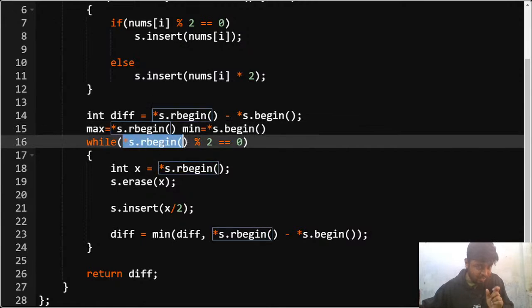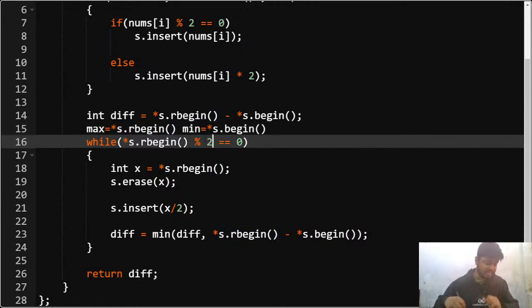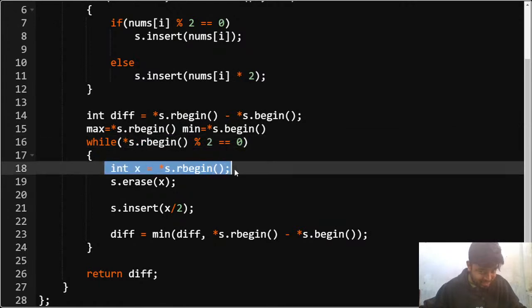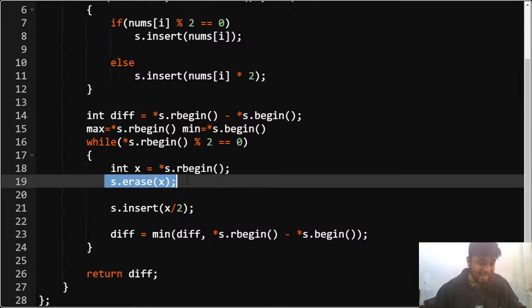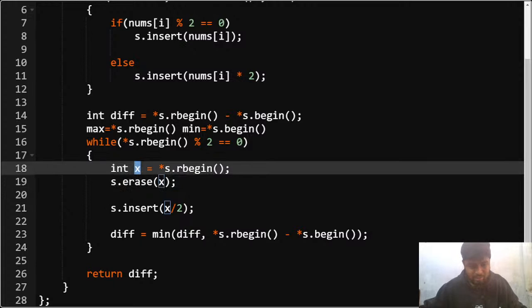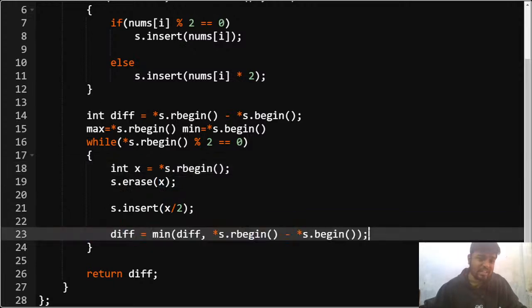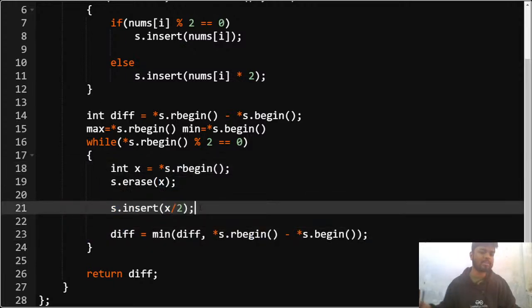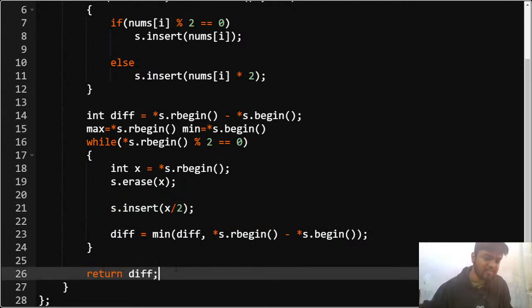And I'll check if the reverse begin element, that is the last element, the largest element of the set, is even. If it is even, then I'll extract the topmost element, that is the even maximum element, and erase it from the set. Once I've erased it, I have already stored it in x, so I'll calculate the resultant difference and insert x by 2 into the set. In the end, I'll just return the difference. I hope you guys have understood this particular problem.